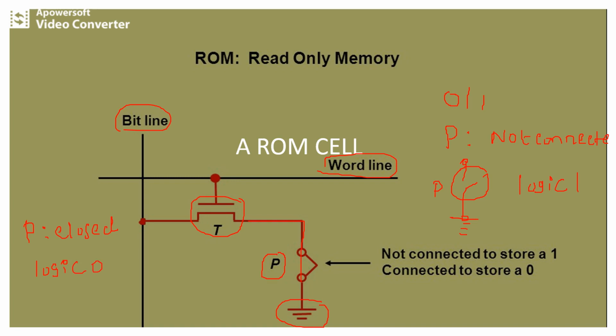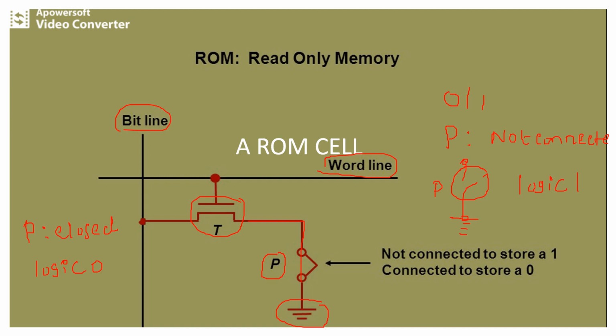So within the ROM cell we can store either 0 or 1. In order to store logic 1, the switch P is not connected, that means the switch P is open, and the ROM cell will carry the value logic 1. Similarly, in order to store logic 0, the switch P will be closed, the transistor is directly grounded, so the value within the ROM cell will be logic 0.